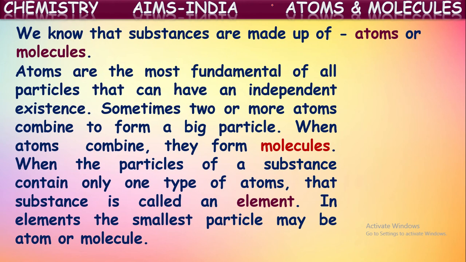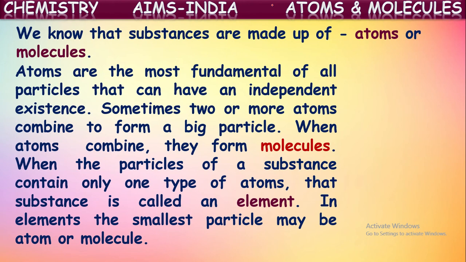Actually, in some elements, sometimes two or more atoms will be combined to form a big particle, which is called a molecule. When the particles of a substance contain only one type of atoms, then that substance is called an element. Okay, in some elements there will be single atoms, and in some elements atoms will be joined together to form bigger particles called molecules. So elements may contain atoms or molecules, but elements will have the same kind of atoms in them.